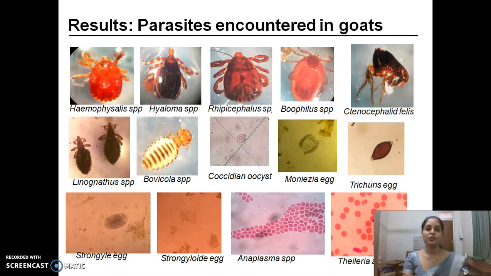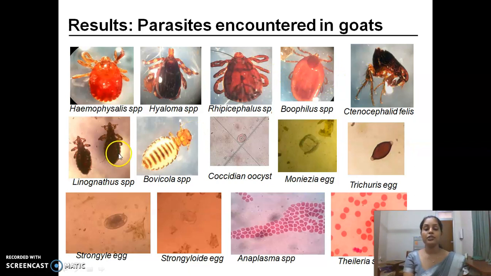These are the pictures of parasites encountered during my studies. In the first row, the first 4 pictures show the tick species: Haemaphysalis, Hyalomma, Rhipicephalus, and Boophilus. The last one is the Ctenocephalides felis flea type.